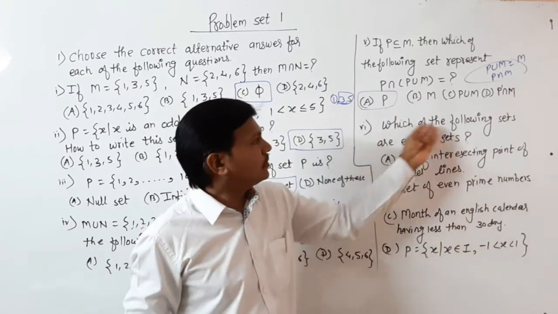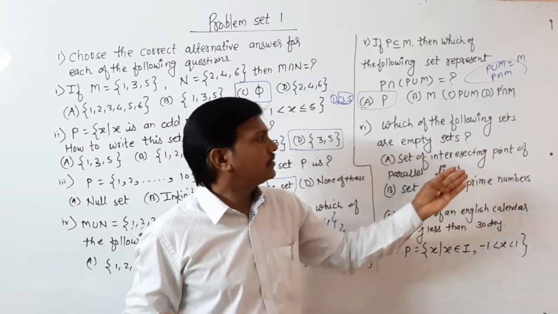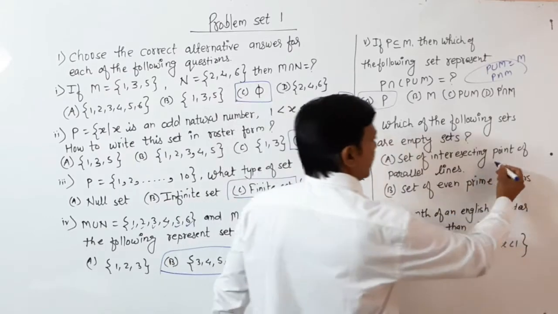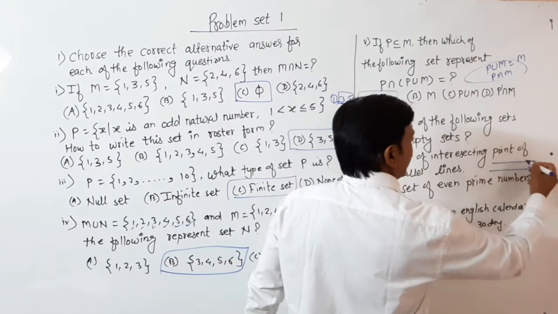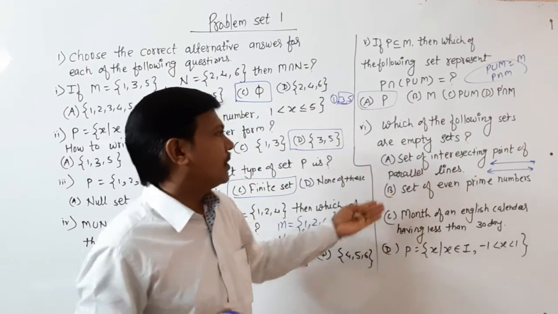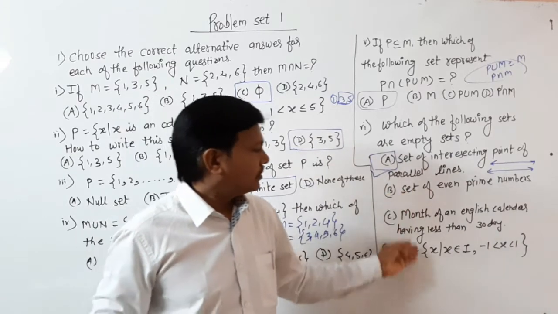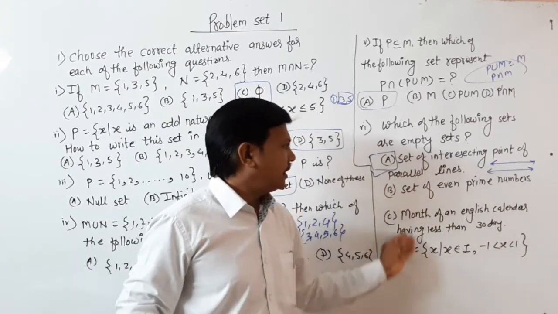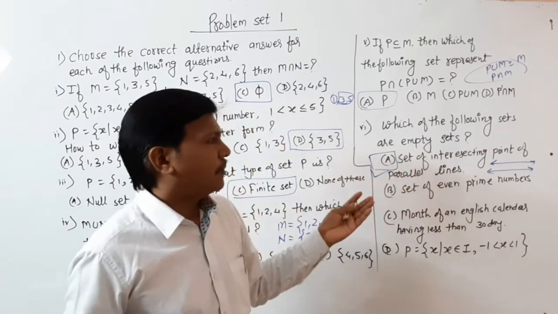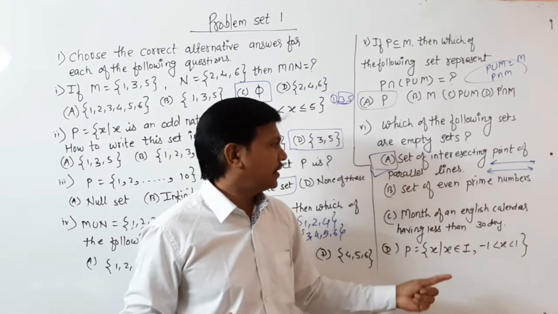Then sixth: which of the following sets are empty? First one, the set of intersecting points of parallel lines. You know two parallel lines never intersect each other, meaning there is nothing. So our first answer is correct. Then think about B, C, D. The set of even prime numbers: 2 is the least prime and the only even prime, so it is a singleton set.